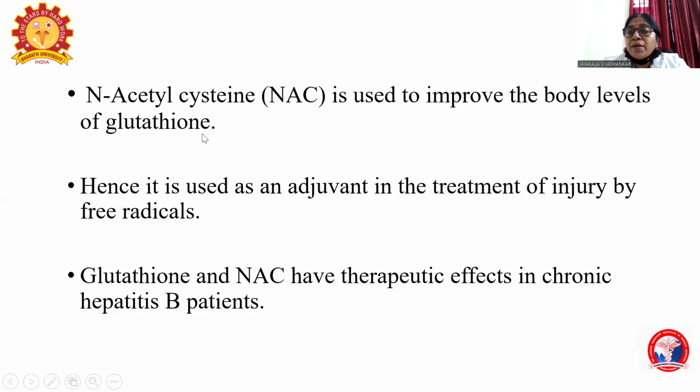Why is glutathione important? I have explained the functions of glutathione. Very important coenzyme form in all the reduction reactions, and very importantly, it maintains the RBC membrane integrity. So it is very important for our body. This N-acetylcysteine improves the body level of glutathione. So hence it is used as an adjuvant in the treatment of any injury caused by the free radicals. Glutathione and N-acetylcysteine will be used for therapeutic effect in chronic hepatitis B patients.